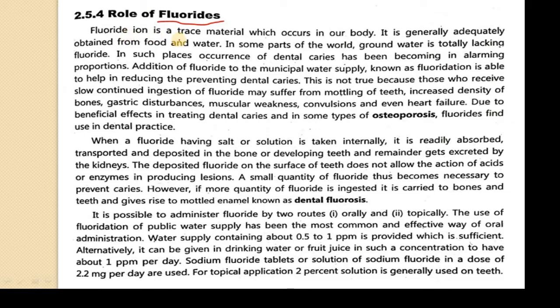So fluoride is an ion, a trace material which occurs in our body, right? It is generally adequately obtained from food and water. So this is a major source for fluoride. It can come from the foods or it can come from the water. In some parts of the world the groundwater totally lacks fluoride. In such places the occurrence of dental caries has been becoming alarming in proportion.